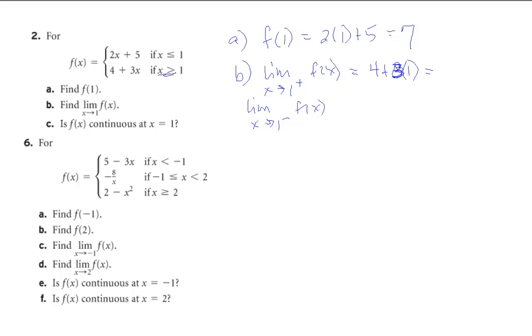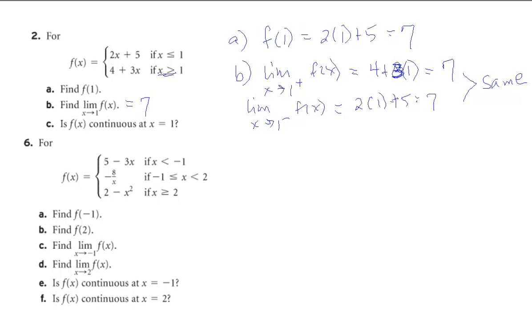Let's make that a little clearer here. 4 plus 3 times 1 would be 7. And as x comes to 1 from the left, that would mean numbers less than 1. So 2 times 1 plus 5 would be 7. So the limit as x approaches 1 of f of x is, in fact, 7, because from the left and from the right, they're the same.